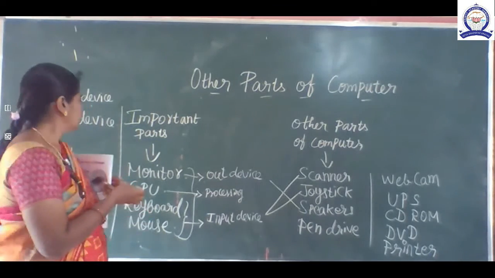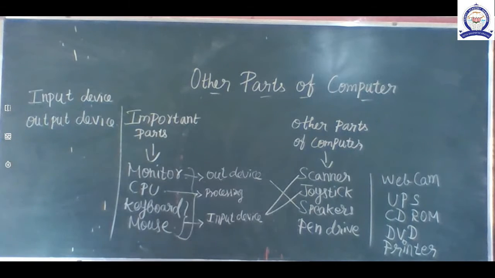Okay, children, see the board. In this session we discussed other parts of the computer. Computer has so many parts: monitor, CPU, keyboard, mouse, scanner, joystick, speaker, pen drive, etc. Without monitor, CPU, keyboard, mouse we cannot operate, but without the other parts, scanner, joystick, we can operate the computer. So these are the important parts.